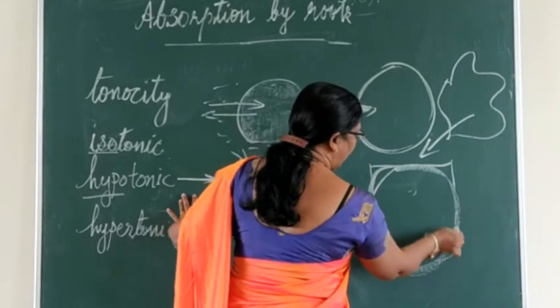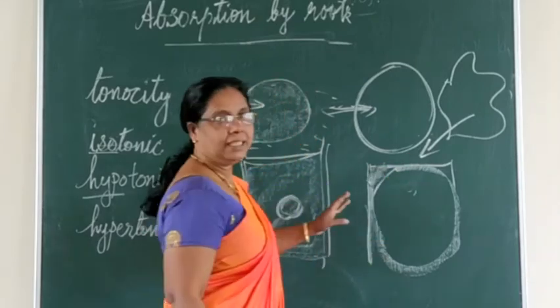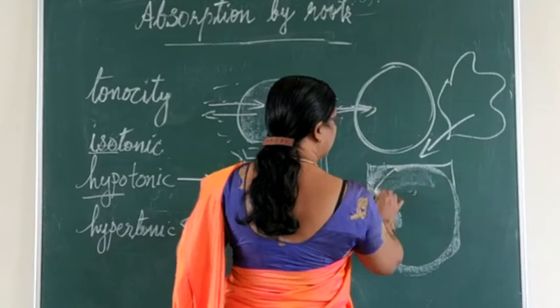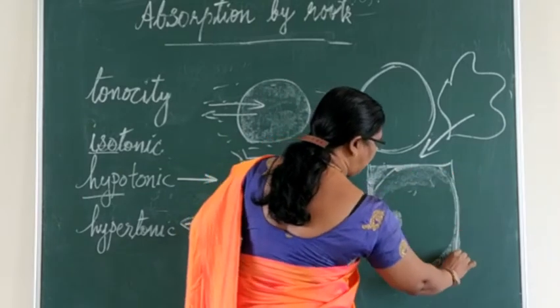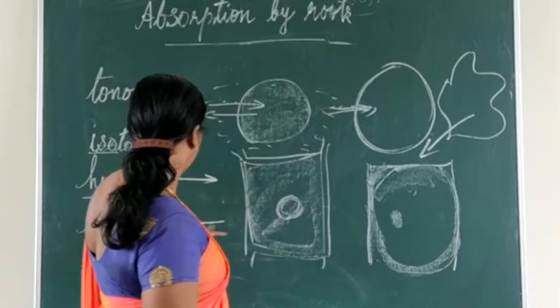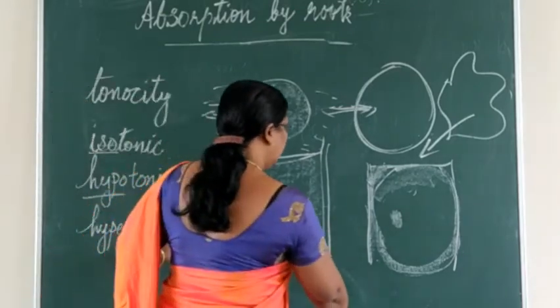Because water enters inside, the nucleus will be prominent and the cell will be a little bit bulged in shape.